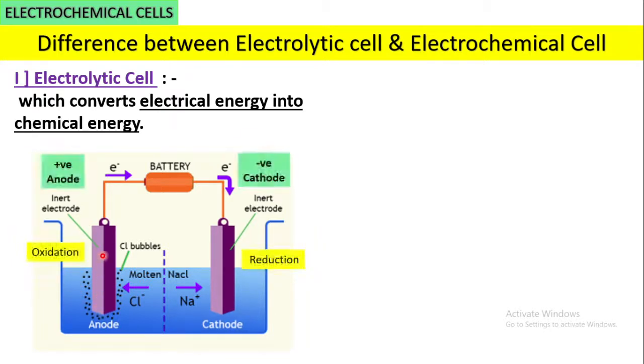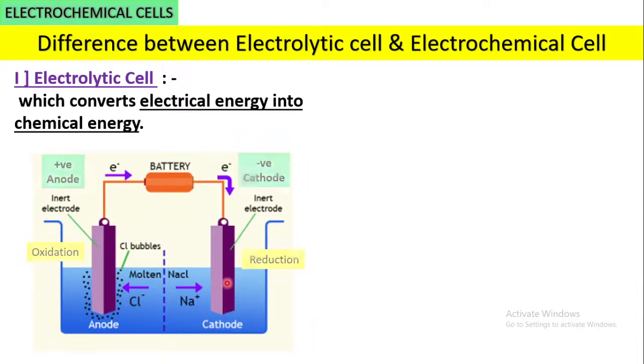Oxidation of chlorine takes place. Oxidation is the process in which electrons are lost. Here the two chloride ions combine and form chlorine gas, and the electron will be absorbed by this anode electrode and transferred to the solution this way.